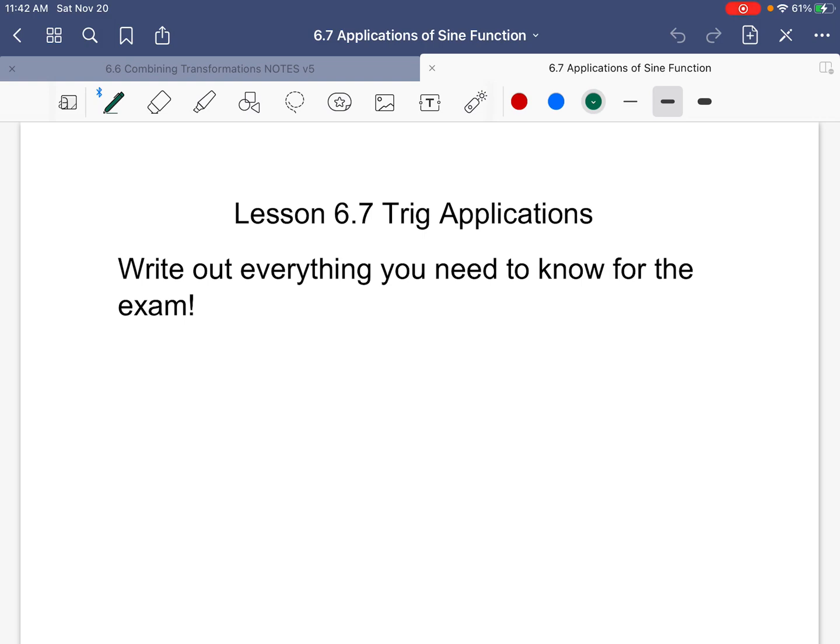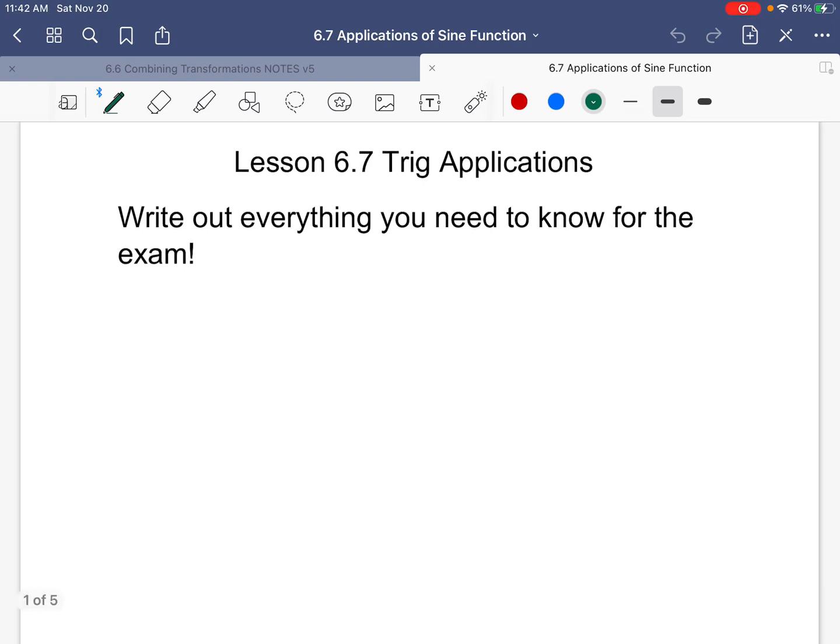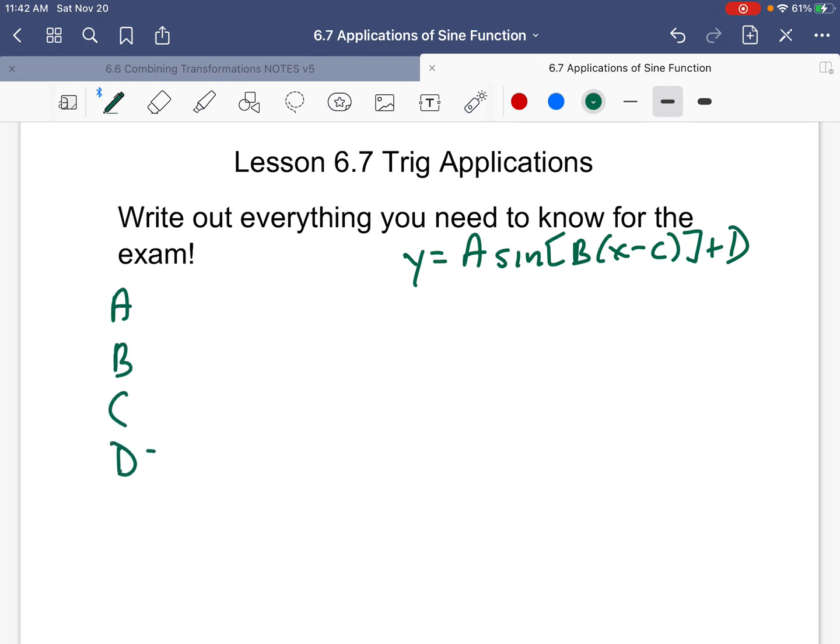Now, first thing, write out everything you need to know for the exam. Well, trig and graphing. Y equals A sine B x minus C plus D. A, B, C, D. Amplitude.